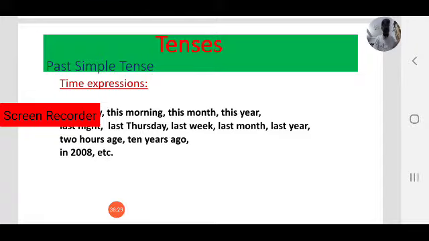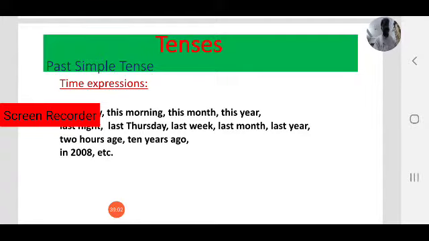That is the difference between past simple and present perfect. Both describe past activities. In present perfect tense, we don't mention time expressions. The actions happened in unspecified time, but they are still relevant to us. In that case, we use present perfect tense.